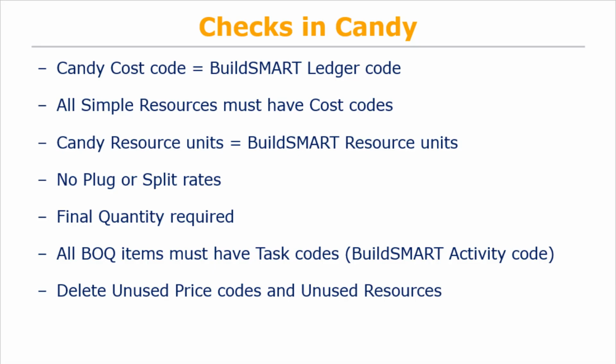Candy bill items may not be priced using plug and split rates. All Candy items must be priced using worksheets. All bill items must have final quantities. The task codes in Candy must be the same as the activity codes in BuildSmart. All the bill items must have task codes. All unused price codes and resource codes must be deleted. Please note deleted price codes and resource codes will be stored in the recovery bin and can be recovered if required.